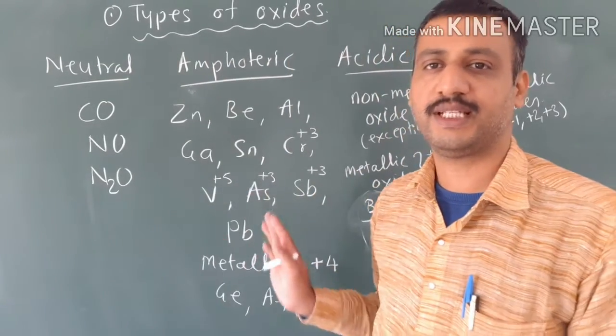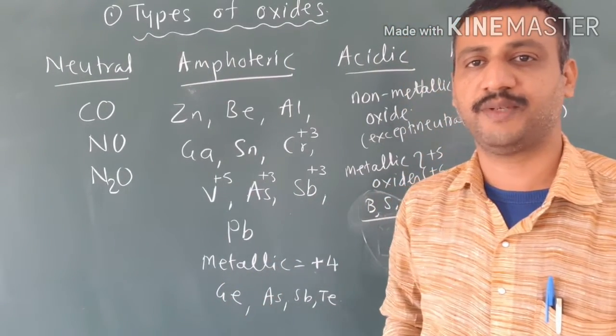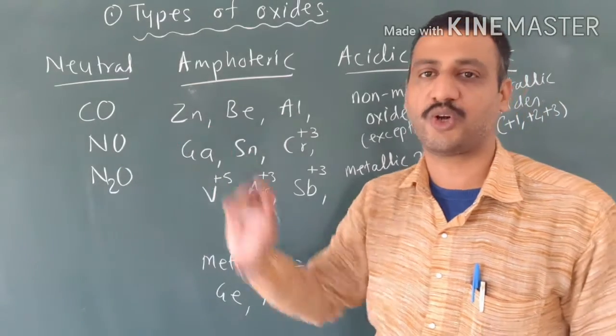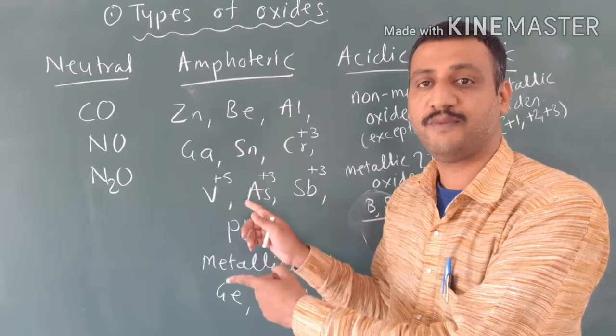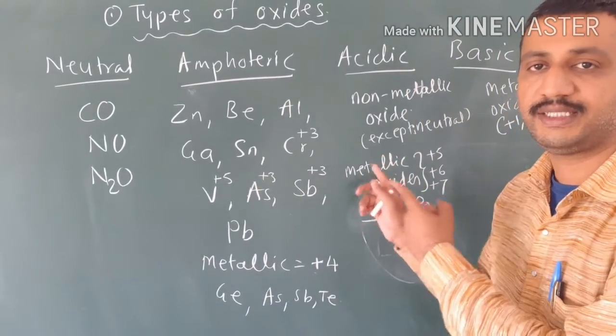So based on all the rules I stated here, we can determine the nature of an oxide. Firstly, we should check whether the given oxide is neutral or not. Later on we should check whether it is amphoteric or not. If it is not amphoteric, then we go towards deciding whether it is acidic or basic.